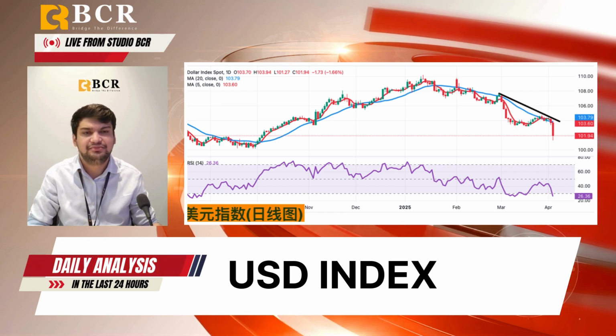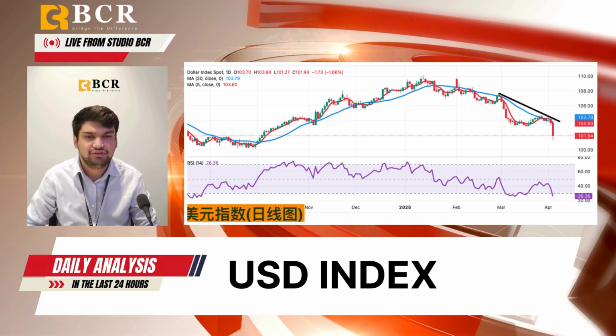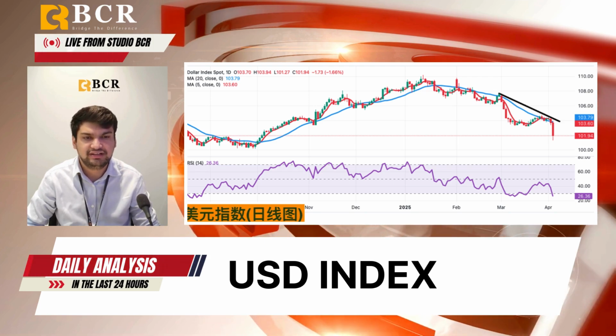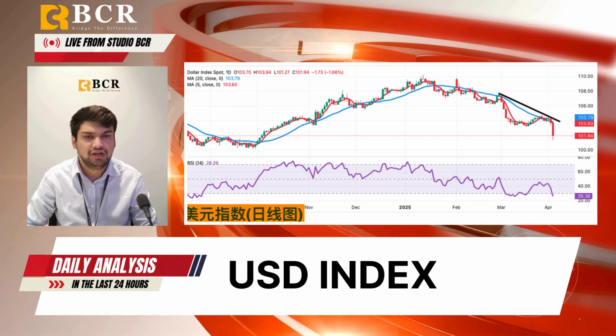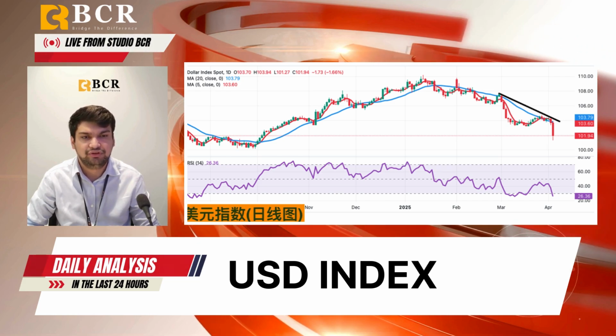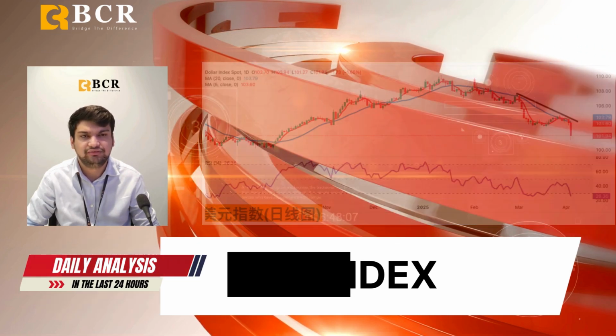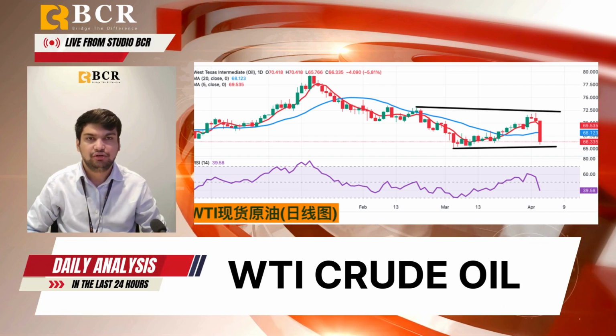Unless bias captures the area above 103, today consider shorting the US dollar index around 102.08. Stop loss will be 102.2 and the target will be 101.6 or 101.5. So let's talk about crude oil.